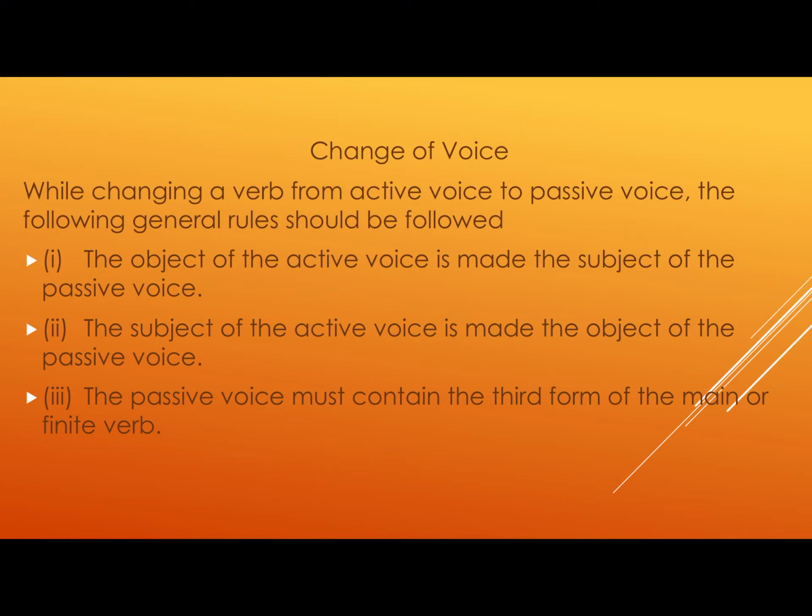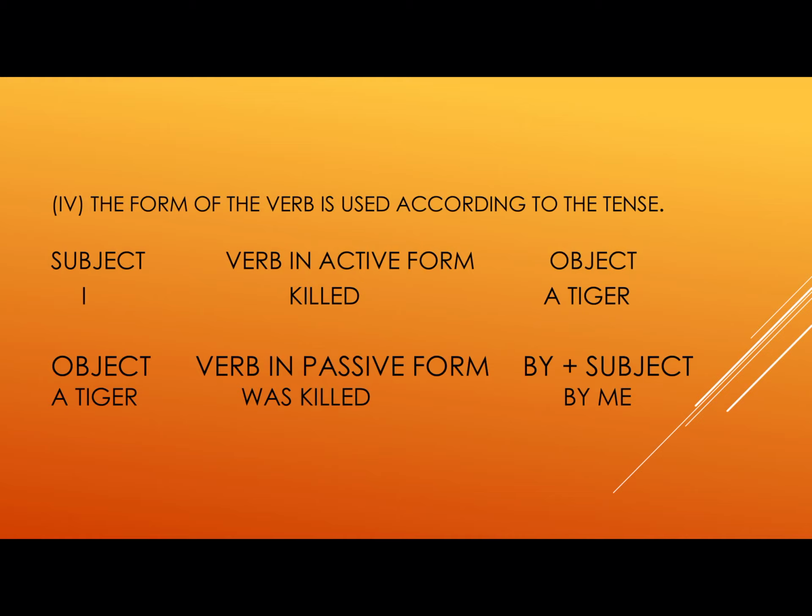The passive voice contains the third form of the main or the finite verb. Like, I killed a tiger and a tiger was killed by me. So the subject in active voice, I, has become the object, that is me, and the tiger, that is the object, has become the subject in the passive voice, and by me.